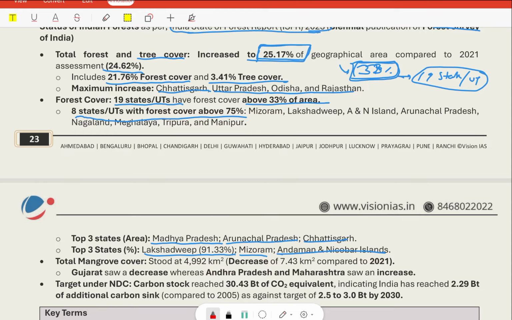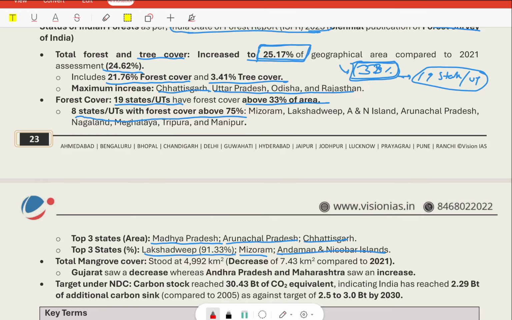Total mangrove cover is 4992 kilometers square. There was a decrement of 7.43 kilometers square compared to 2021, despite programs like Mishti, which was made to promote mangrove conservation. Gujarat saw a decrease, whereas Andhra Pradesh and Maharashtra saw an increase.